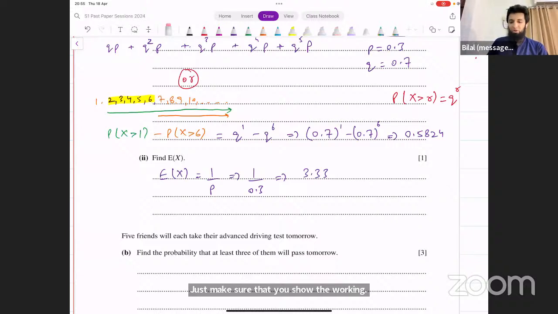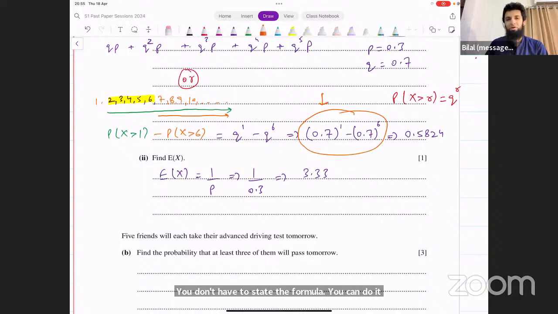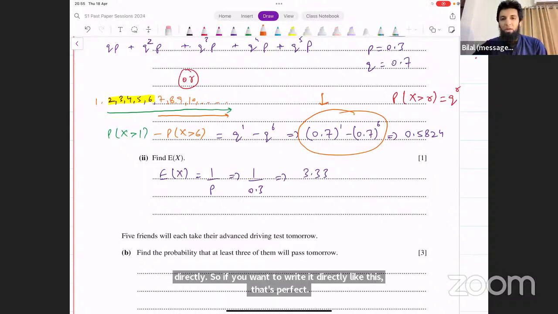You don't have to state the formula. You can do it directly. So if you want to write it directly like this, that's perfectly okay. You don't necessarily have to write down the formula.